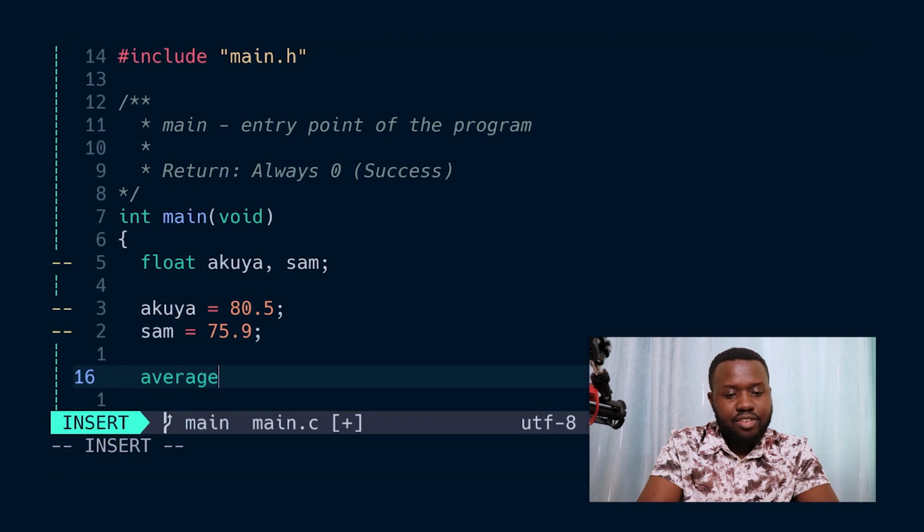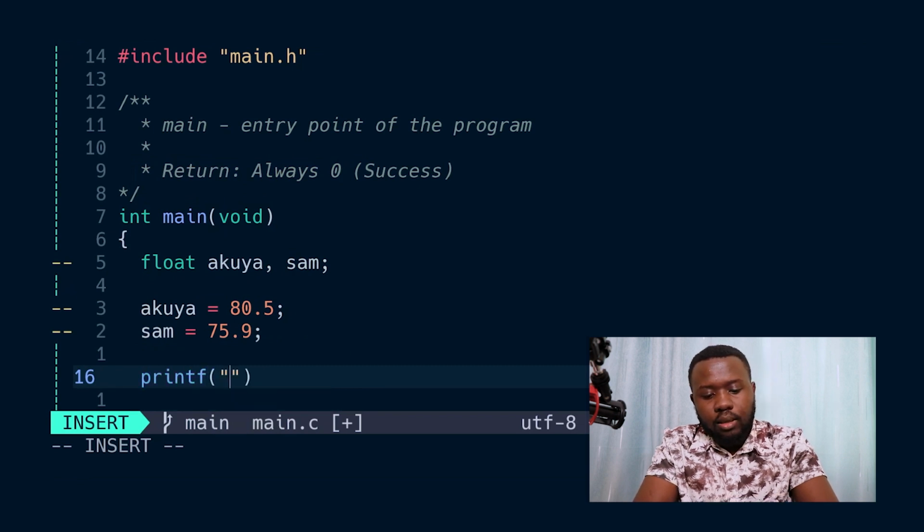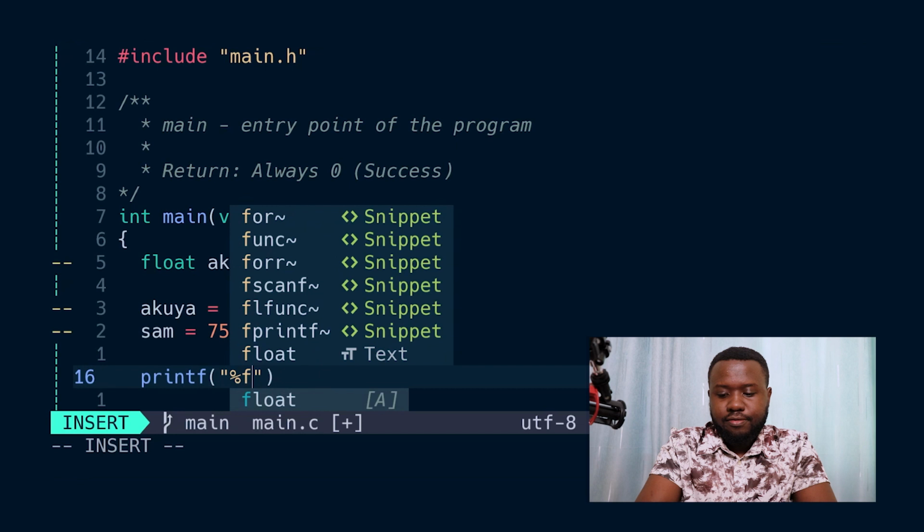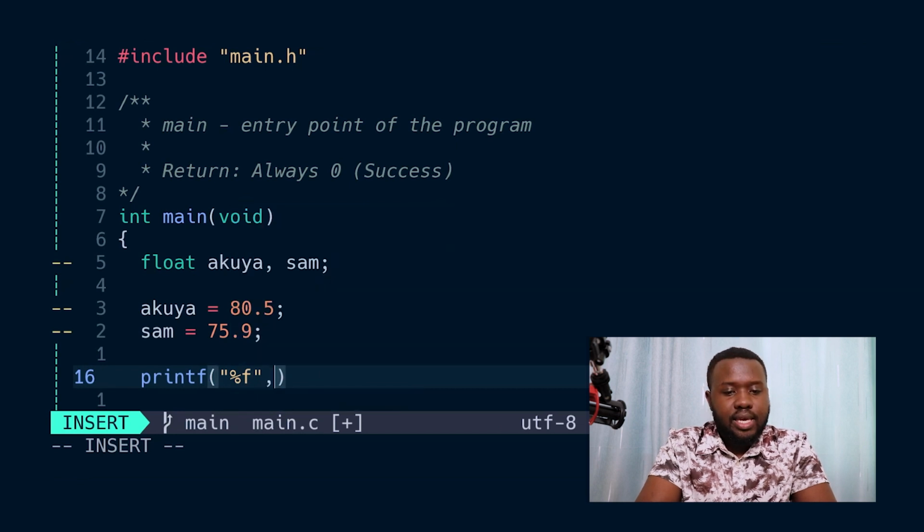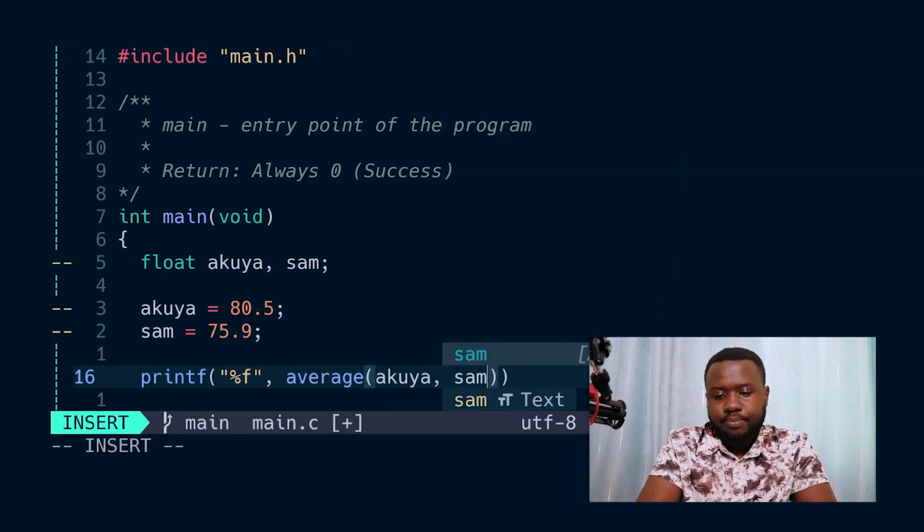So let's write average. I'm going to print the average in the console. So printf %f if we are returning the float data type, and that's going to be average, Akuya, and Sam.